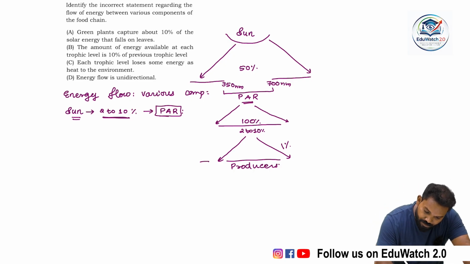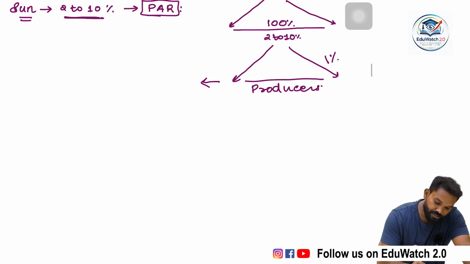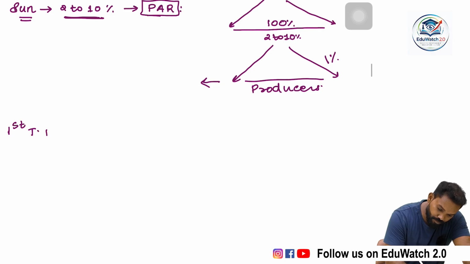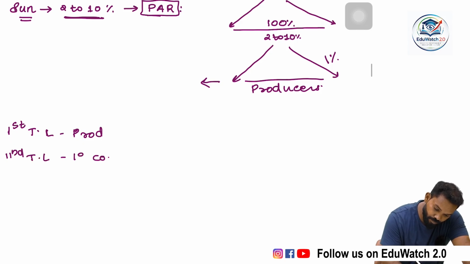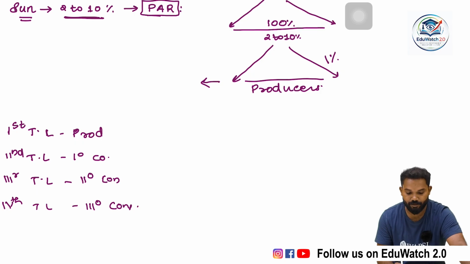So there are different trophic levels. The first trophic level is producer. The second trophic level is primary consumer. The third trophic level is secondary consumer. The fourth trophic level is tertiary consumer, etc.